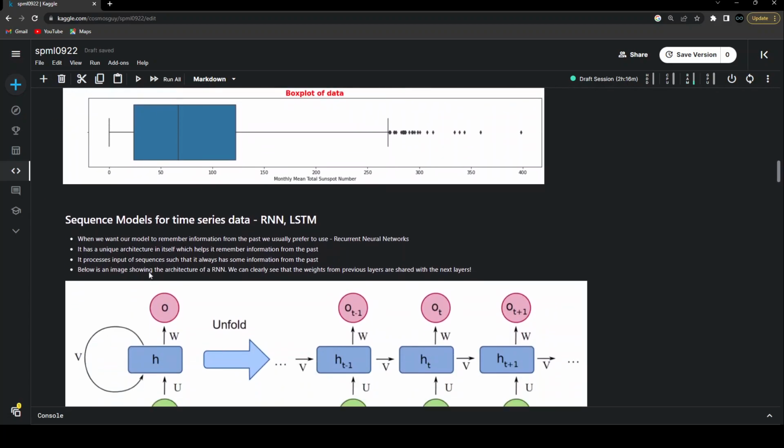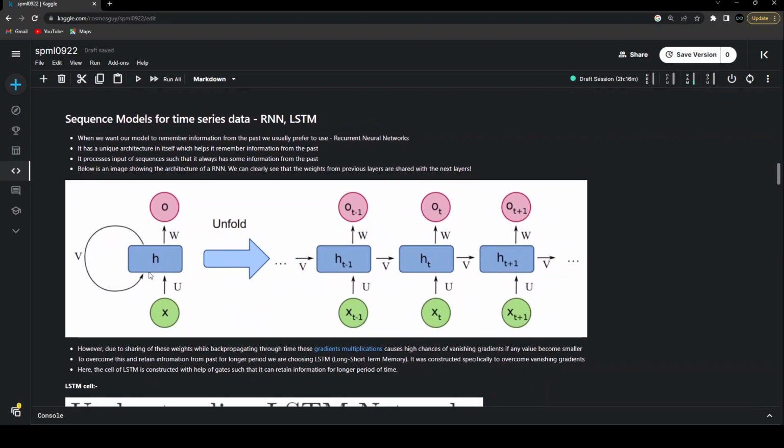So for that, we have this unique kind of architecture which we refer to as recurrent neural networks, and there are different variants of the RNN. We'll be talking about it in a while. But what is the basic version of the recurrent neural network? That is what we can see inside this image. How is it different from the traditional neural networks? Instead of having multiple dense layers, over here we have just one unit. It consists of one dense layer, but one unique thing about it is that it takes in inputs at different times. It goes through time.